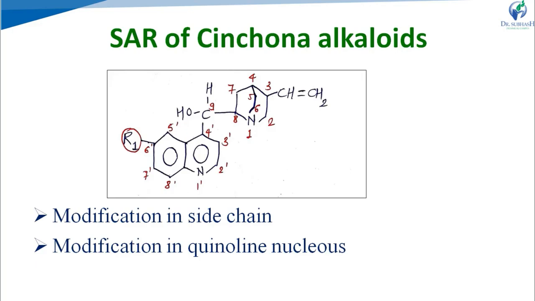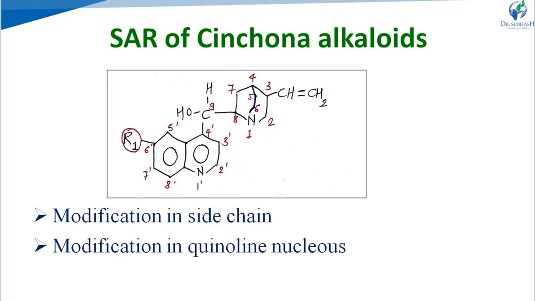Right? Now, the third point related to the side chain is related to the secondary alcohol group. See, at the ninth carbon or ninth position in the side chain, there is CHOH. It is a secondary alcohol. This secondary alcohol is essential for the optimum activity of cinchona alkaloids. If any modification is done to this OH group, like oxidation of the secondary alcohol group or esterification, it leads to total loss of the activity. Right? That's why this secondary alcohol group is essential for the antimalarial activity.